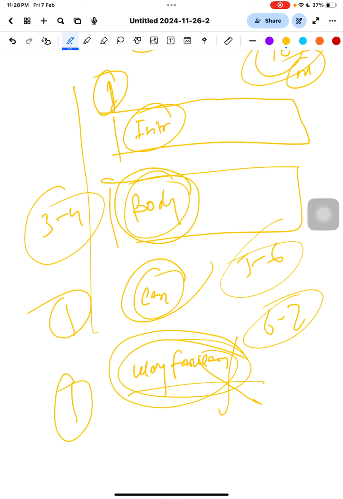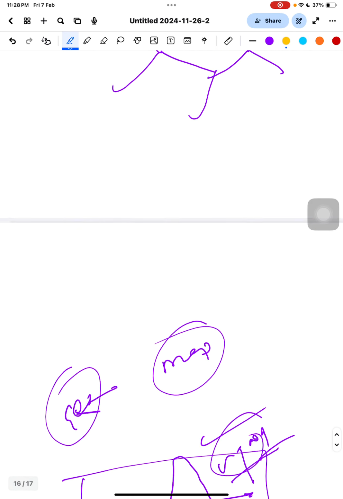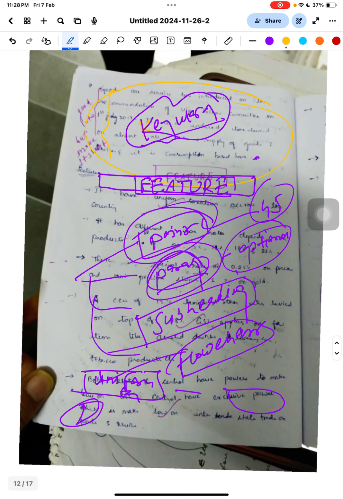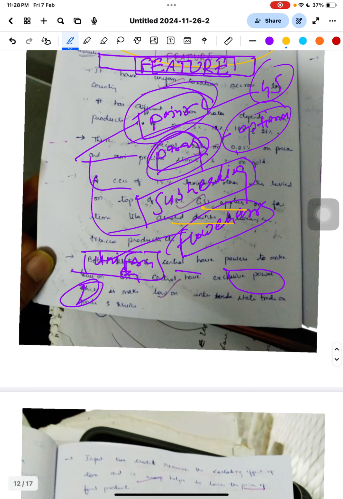In the body part, you can increase your marks. How? I have told you: with presentation, flow charts, maps, survey data, headings, and examples. And the most important thing which you have not done, I think, is to underline the keyword. Suppose that here is your answer. You have written here, but you have not underlined the keyword, because there is always a keyword in a particular paragraph. So underline the keyword, like that, so that the examiner will easily get what you're trying to say.